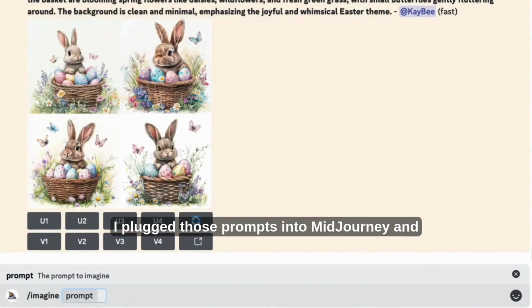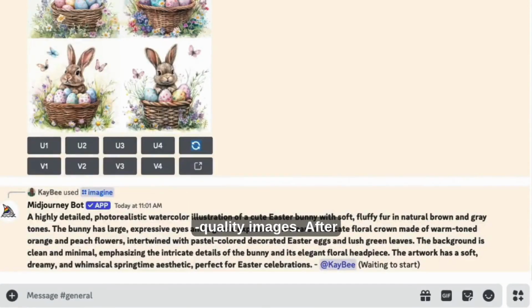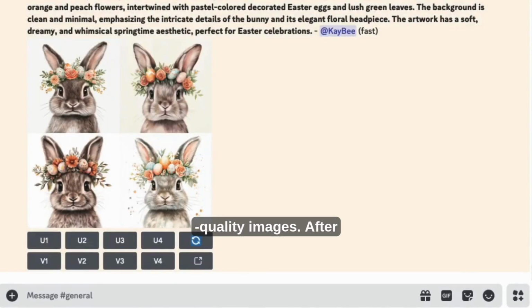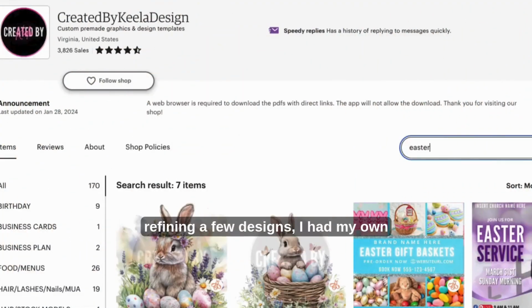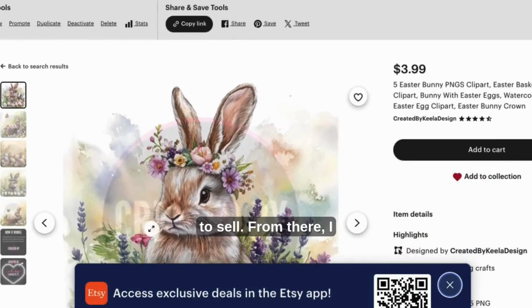Then I plugged those prompts into Midjourney, and in seconds, it created beautiful, high quality images. After refining a few designs, I had my own unique Easter clip art bundle ready to sell.